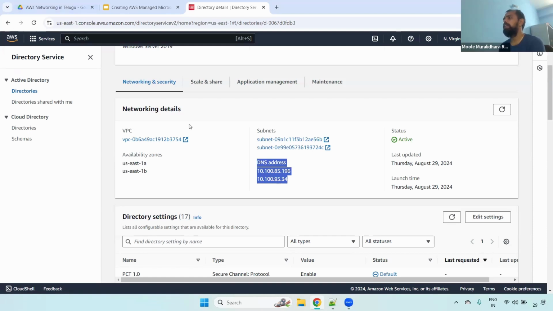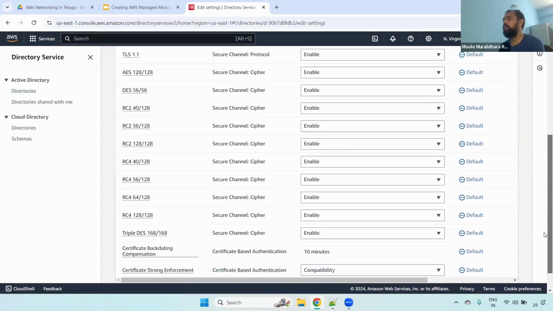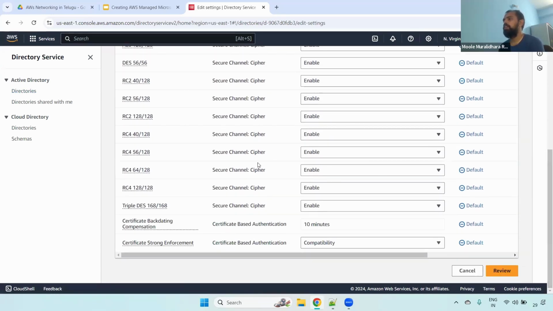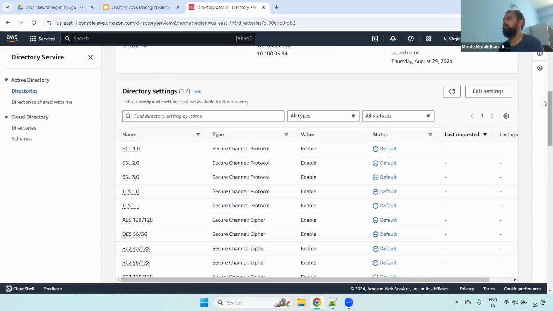Remember guys, when you create the AD, in the backend it will create the DNS addresses. We selected two subnets, that's why it created two DNS addresses. You can also see when it was last updated and last launched. If you want to change any directory related settings, you can edit this and modify whatever you want. You can see whether each is enabled or not. If you want, you can disable it. Fine. This particular directory setting, we may not be changing.